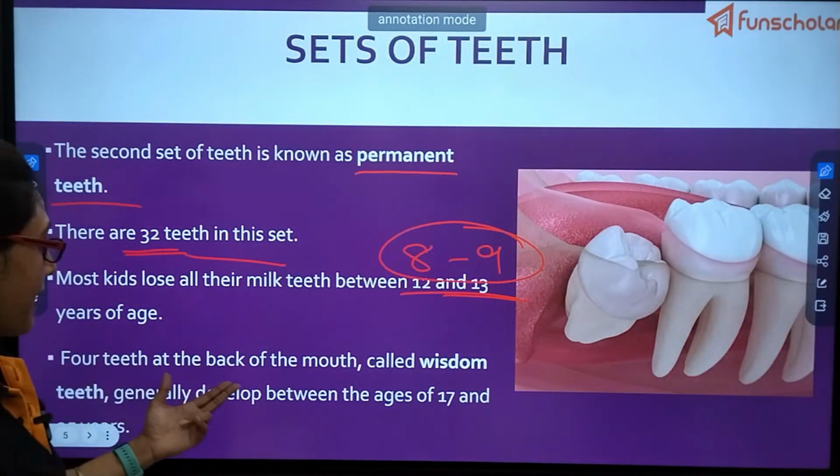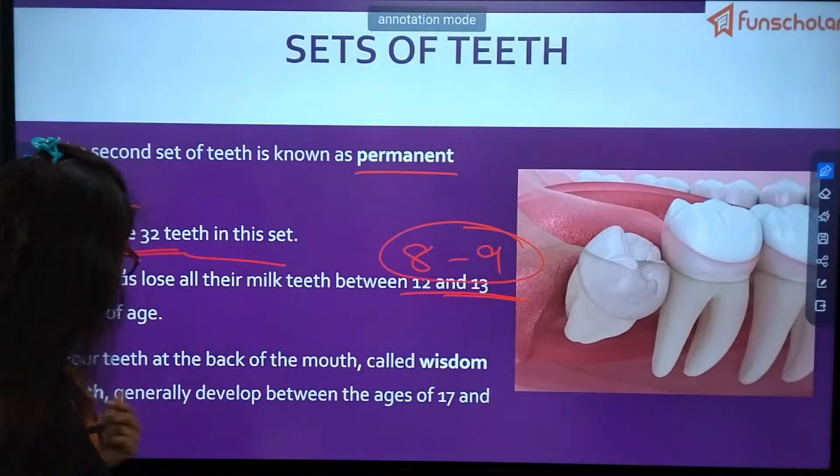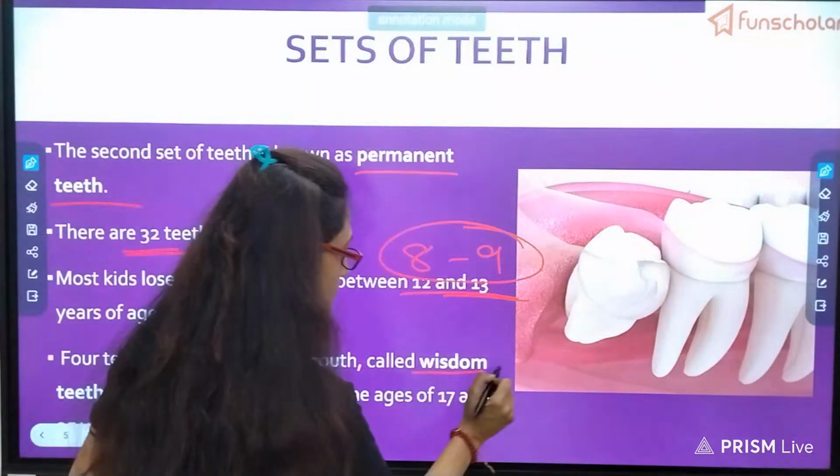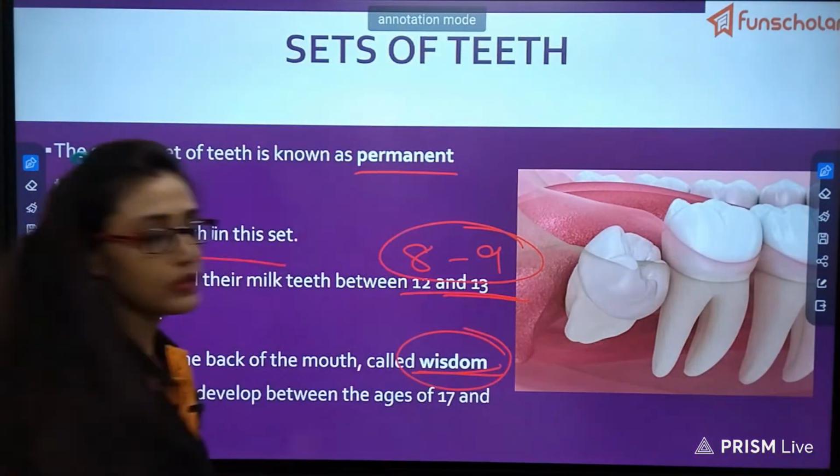Four teeth at the back of the mouth are known as wisdom teeth, which develop between the age of 17 to 35 years. What is wisdom teeth? I will tell you later on.